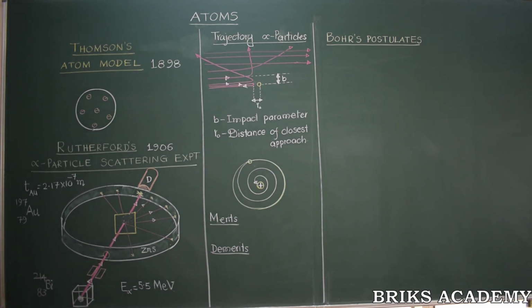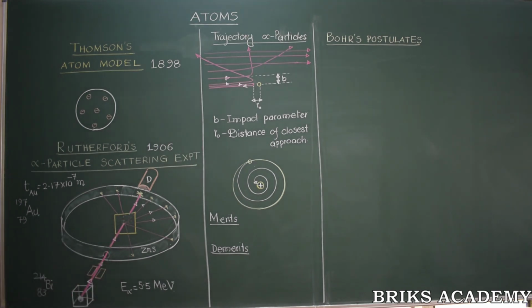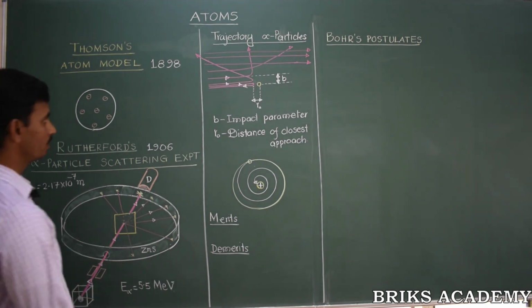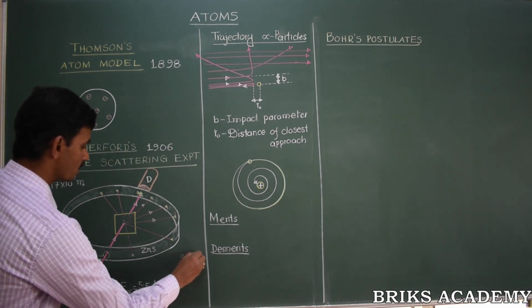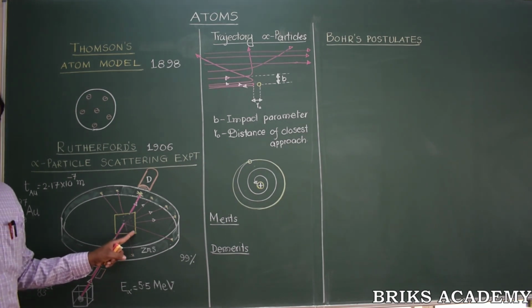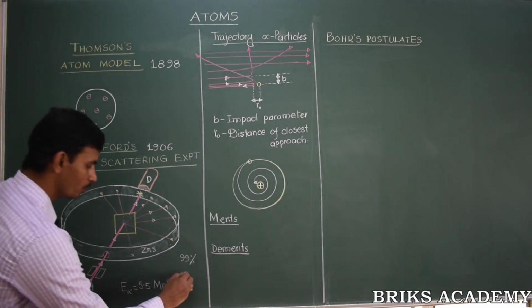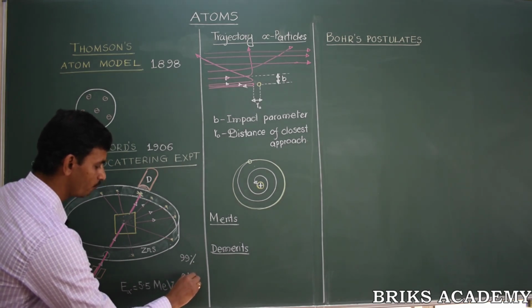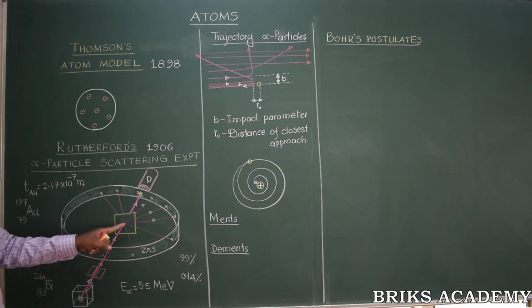They observed that most of the alpha particles, more than 99% of them, passed undeviated, without suffering any collisions with the gold atoms. There was only about 0.14% of the alpha particles that were scattered.